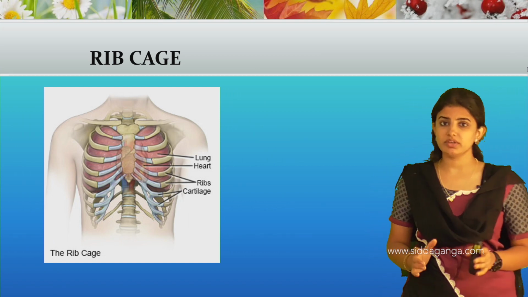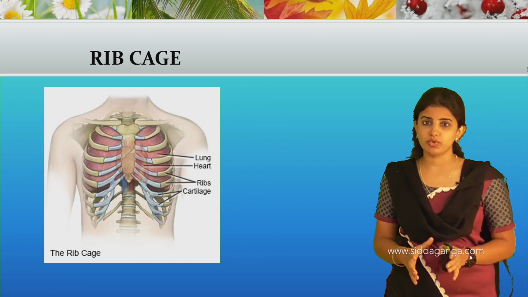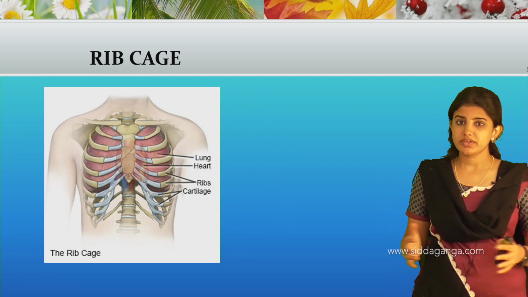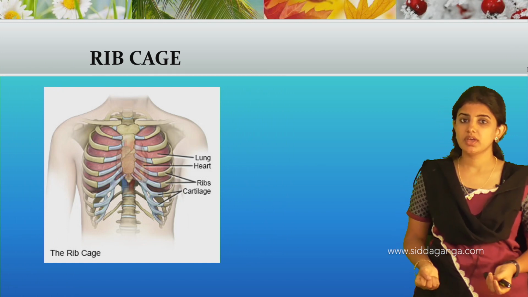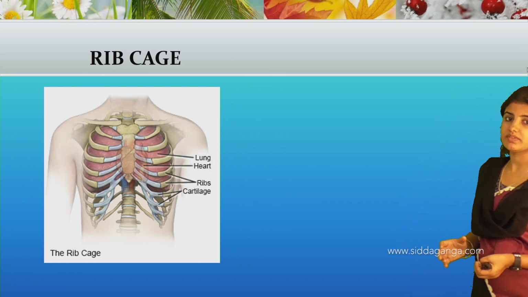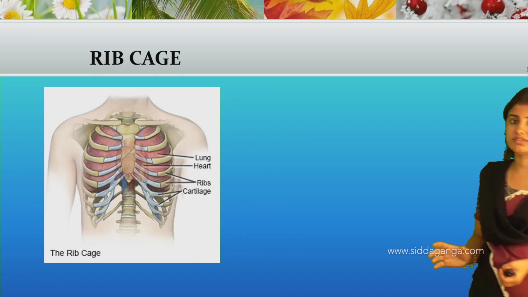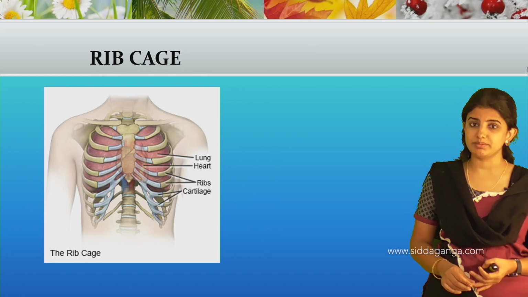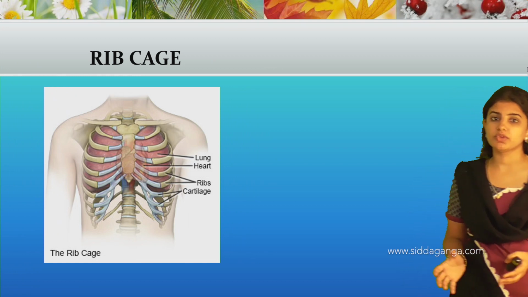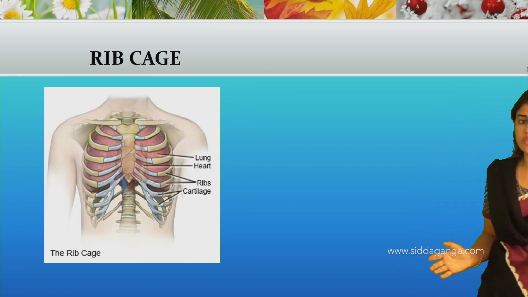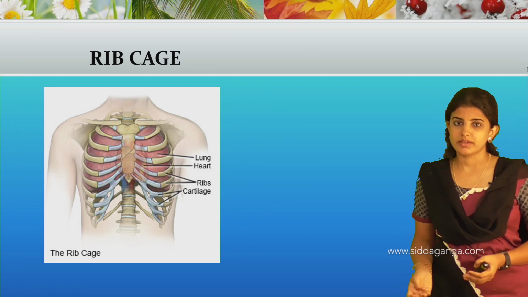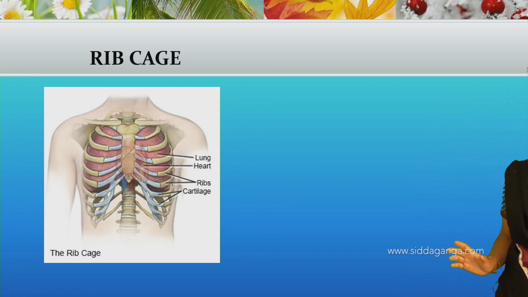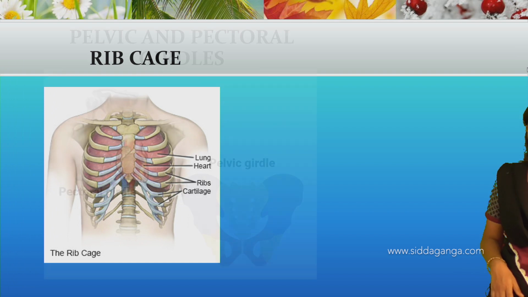Like that, in our body also, the rib cage is a type of bones which protects the internal soft organs like the heart and lungs. There are 12 pairs of bones present, and such bones are called ribs. These bones protect the internal organs like the lungs as well as the heart. And this is all about the rib cage.